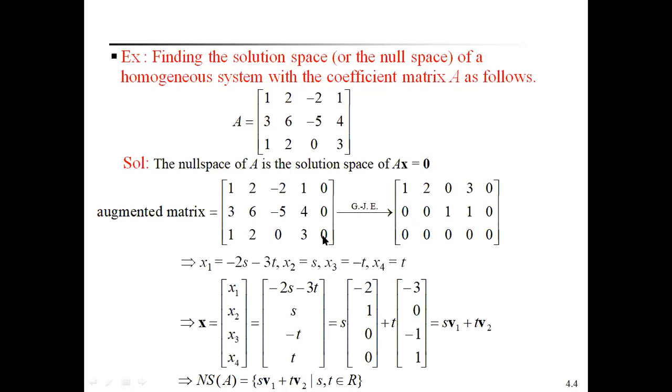By using elementary row operations, it can be reduced to echelon form. How do we reduce it?